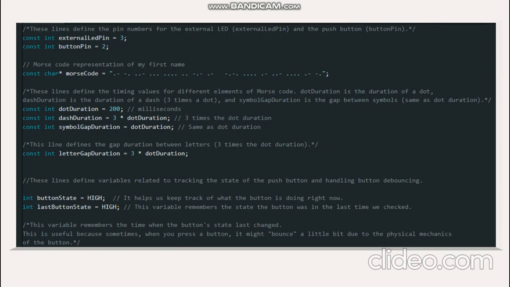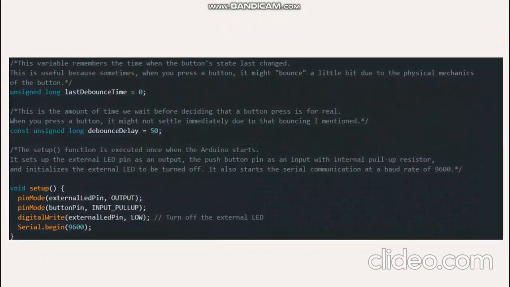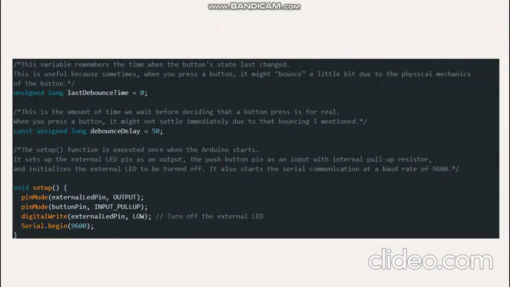We set up the variables to track the state of the push button and handle the debouncing of the button. You can see it on this page. Button debouncing prevents false button presses caused by physical button bouncing.